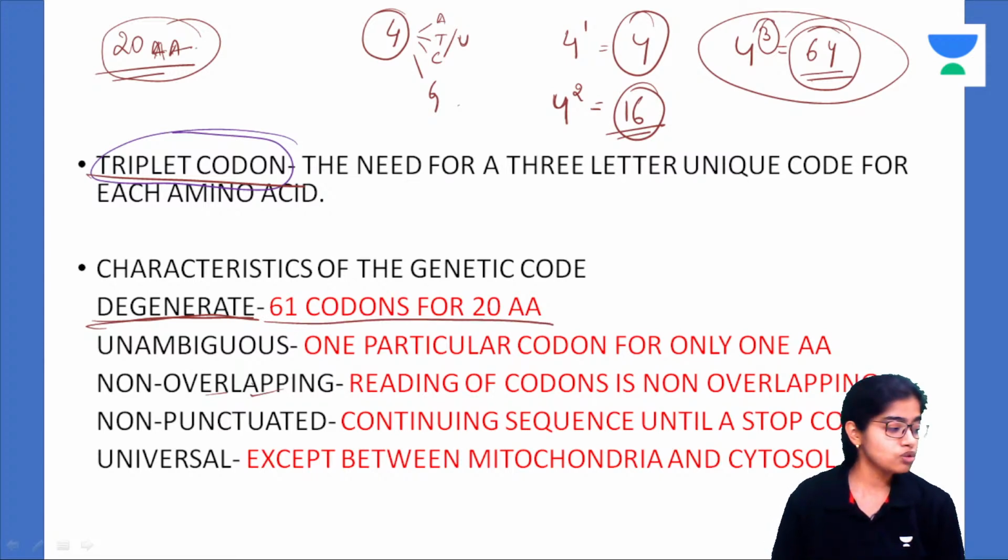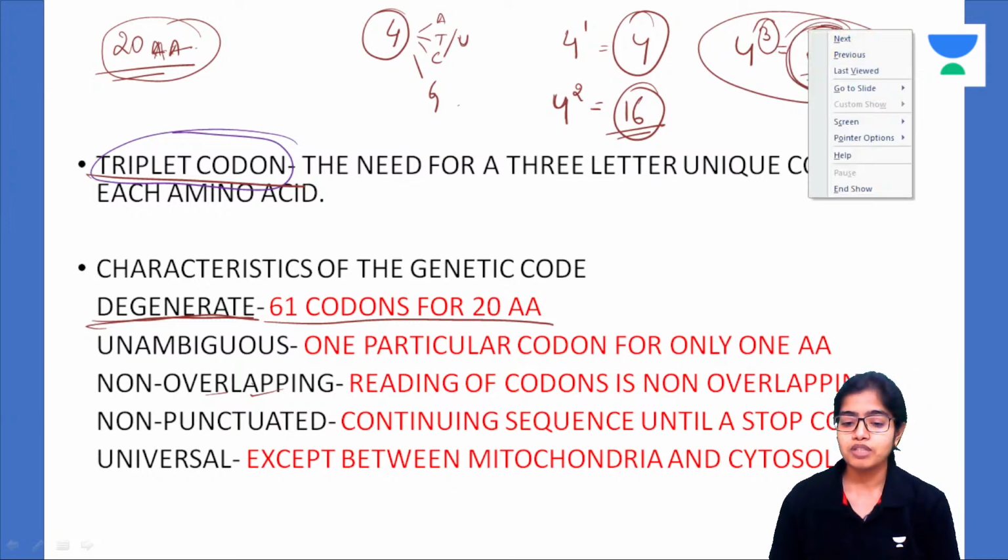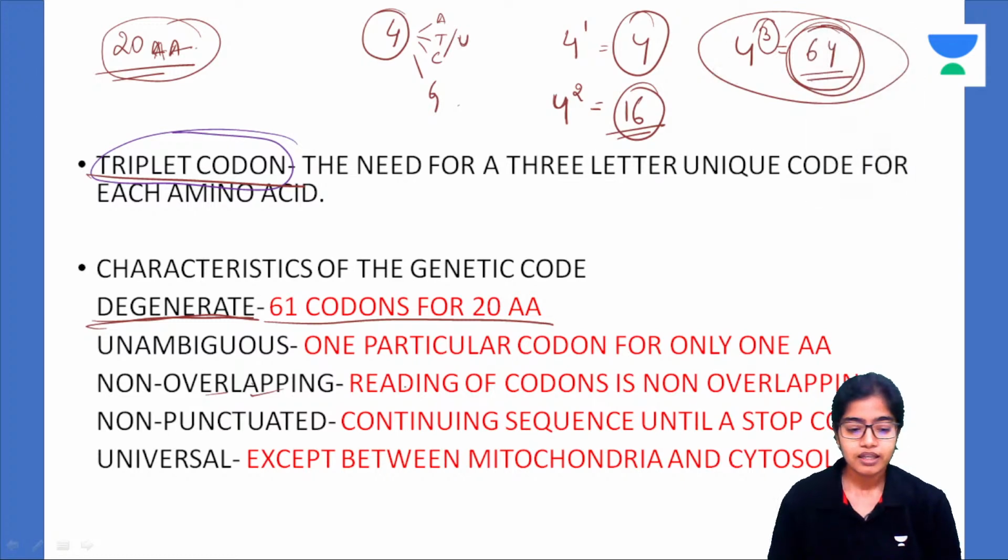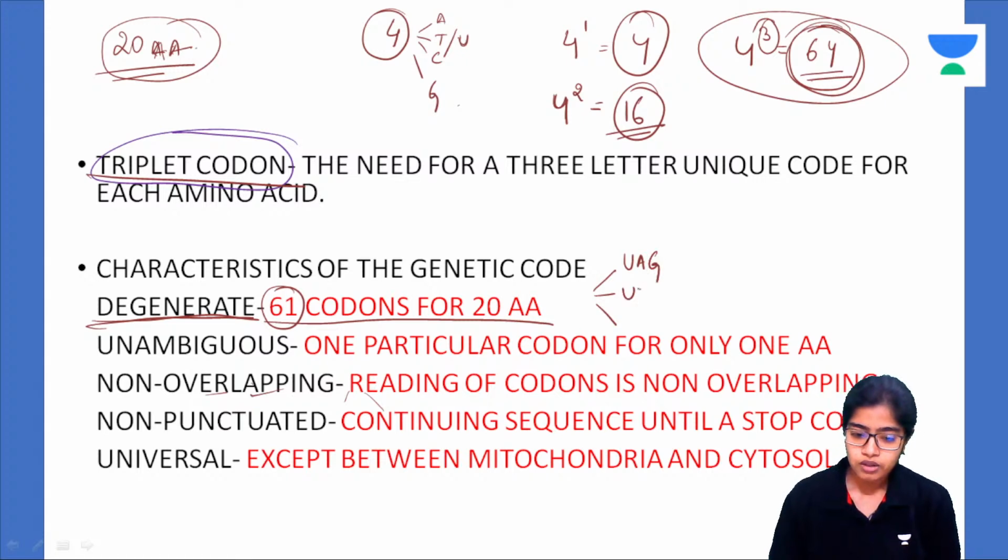Now, for those of you who are observant, you should say, here it is written 64. We have come up with 64. But here you have written just 61. Where are the 3 codons? Where have they gone? These 3 codons, my dear children, are UAG, UAA and UGA.